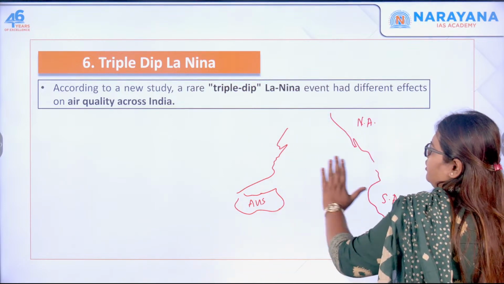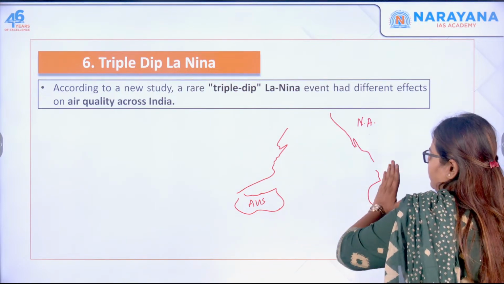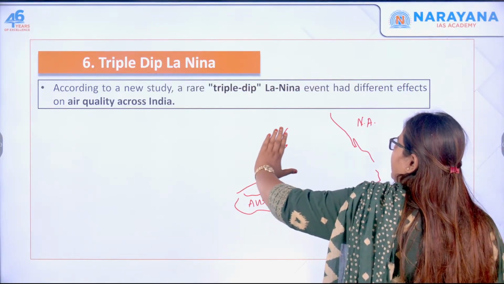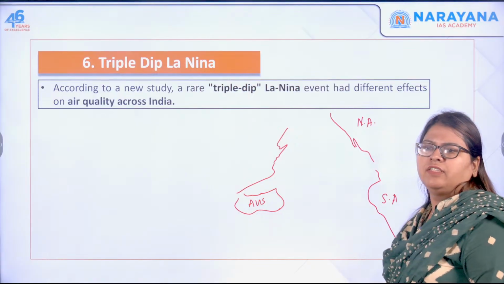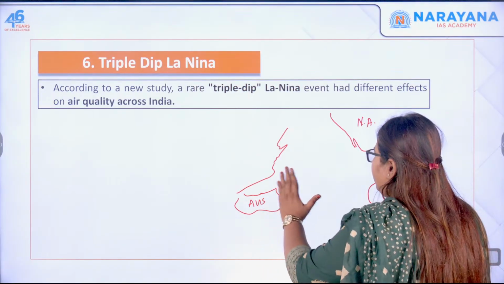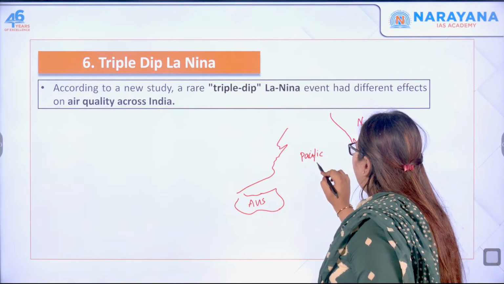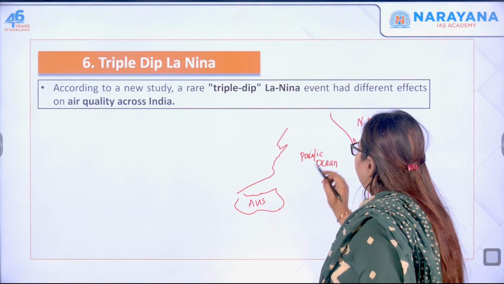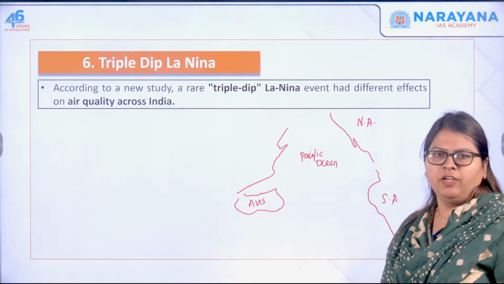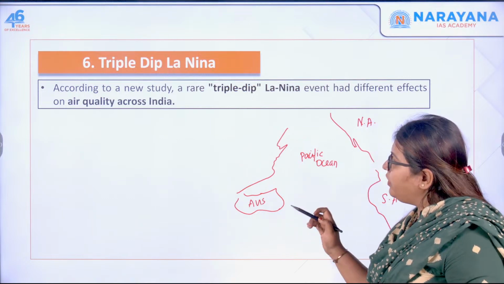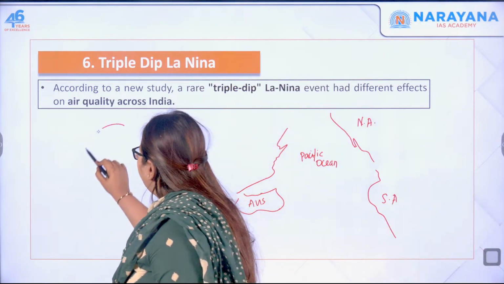So this region, the western coast of the Americas and the eastern coast of Asia as well as Australia, in between is what you call the Pacific Ocean. So what happens in this Pacific Ocean? For that you need to understand the planetary winds first.